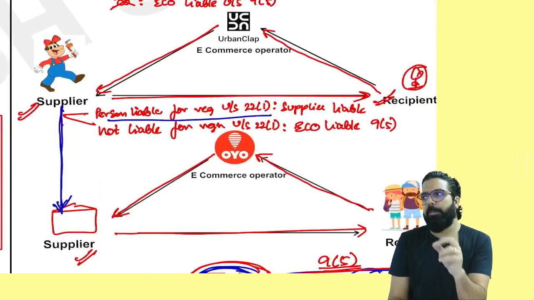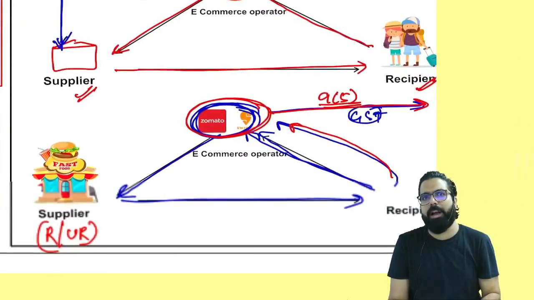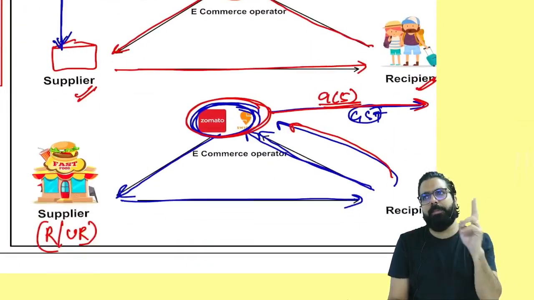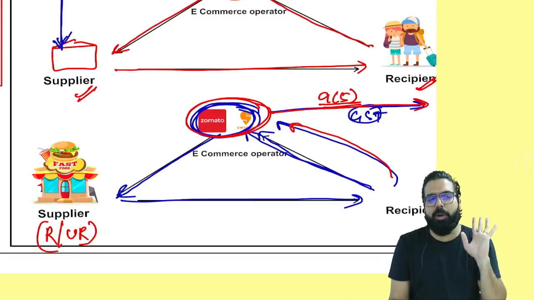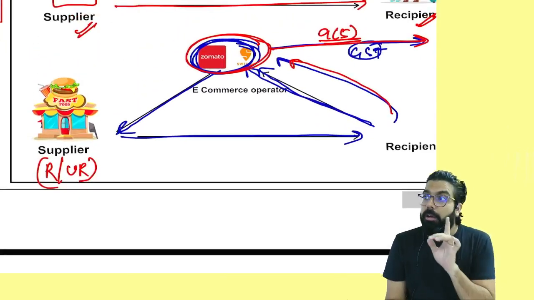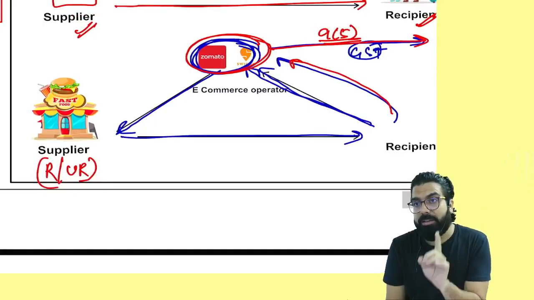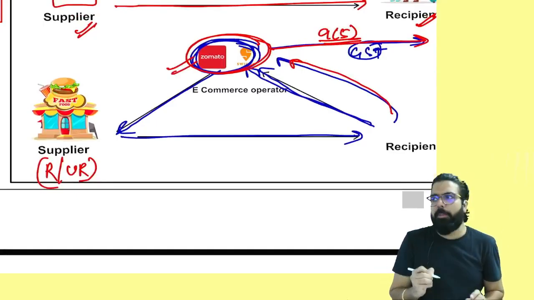Sir, housekeeping service. Supplier liable, supplier will pay. Supplier not liable, e-commerce will pay. Accommodation service. Supplier liable, supplier will pay. Supplier not liable, e-commerce will pay. Restaurant services, always the e-commerce operator will pay.